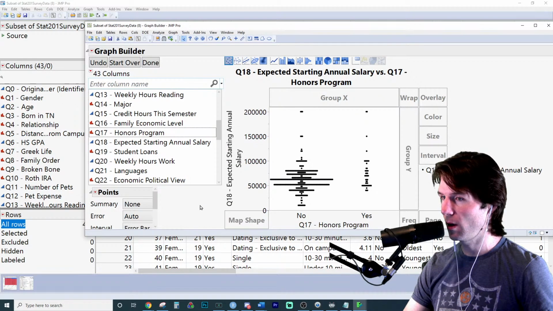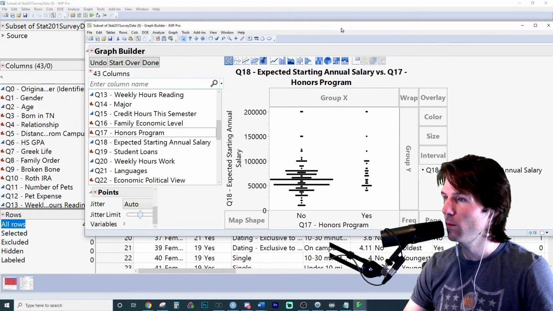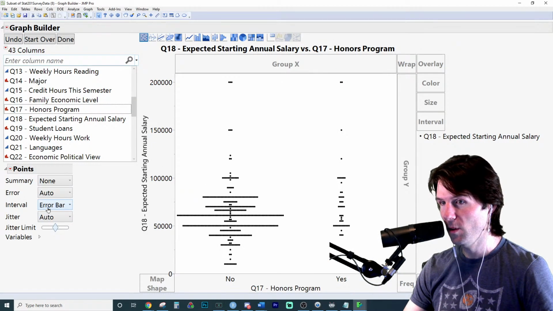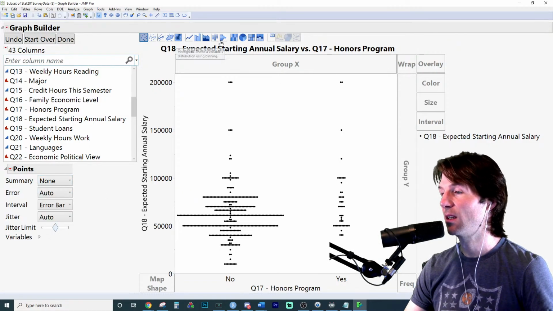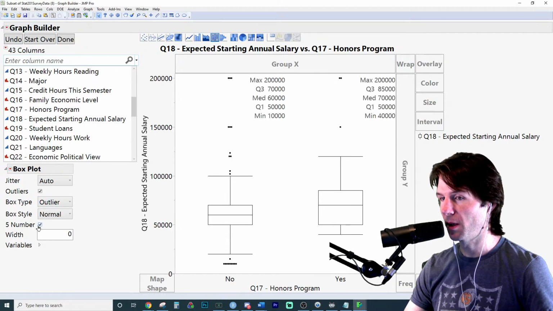So now I'm going to go down here. You just have to scroll down a little bit and go to the 5 number summary. Where is it? Wait, what? Oh, gotta click the box plot button first. There we go. Now, where's my 5 number summary button? There we go.